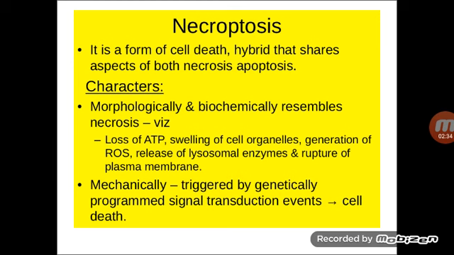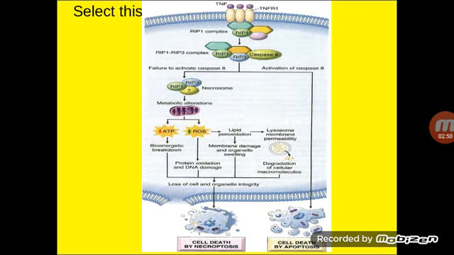So mechanistically, how is this necroptosis devised? That means how the action takes place. It can be triggered by a genetically programmed signal transduction event which gives rise to cell death.